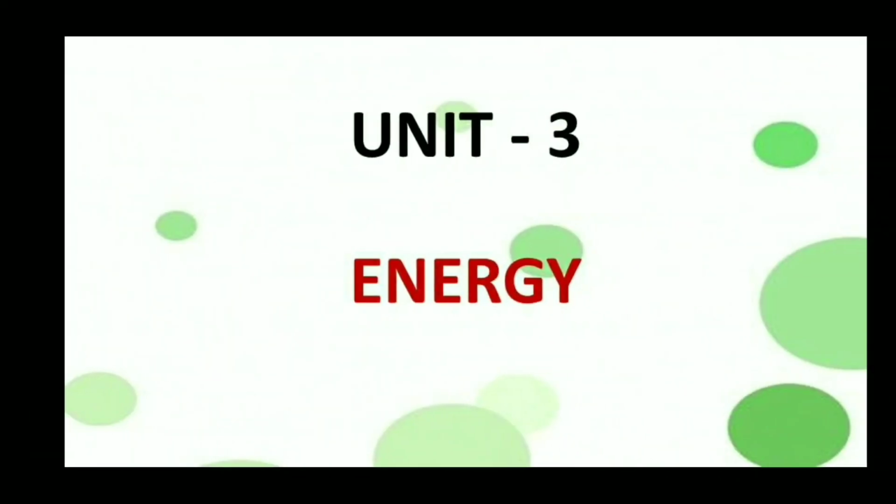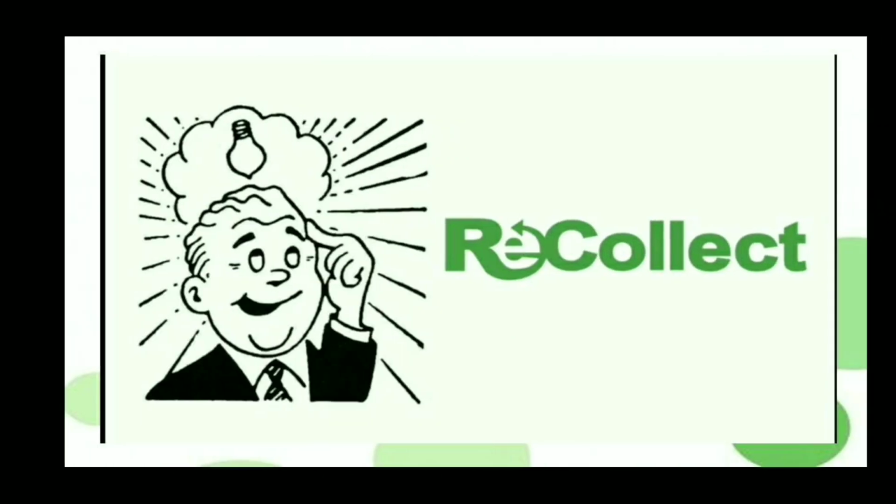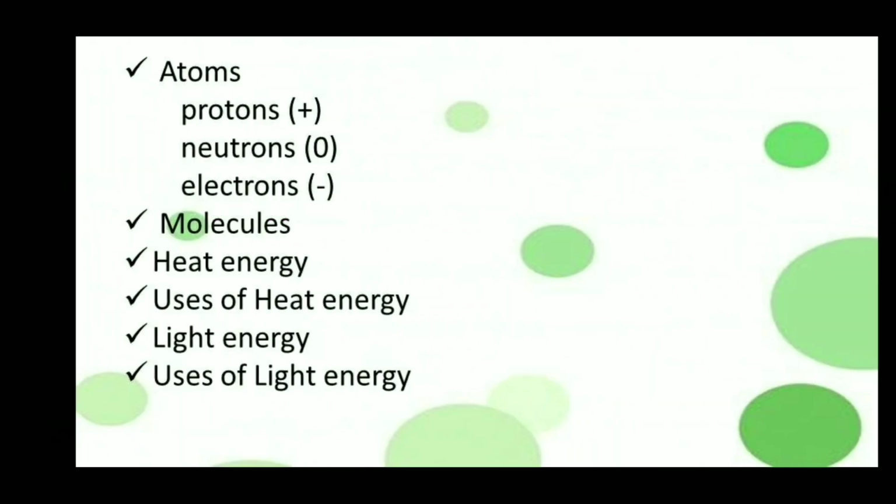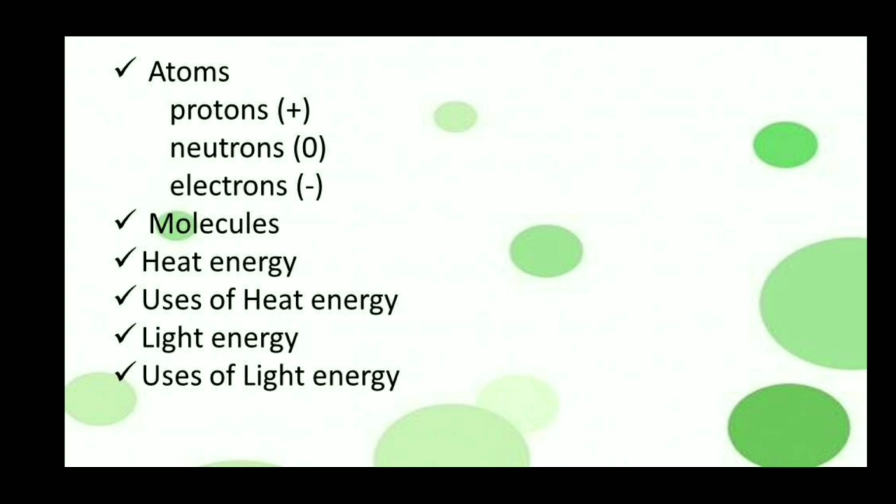Unit 3, Energy. Before getting into today's topic, let us recollect our previous session. In our previous class, we saw about atoms, the three types of particles in atoms, that is, protons which are positively charged, neutrons which have no charge, and electrons which are negatively charged.